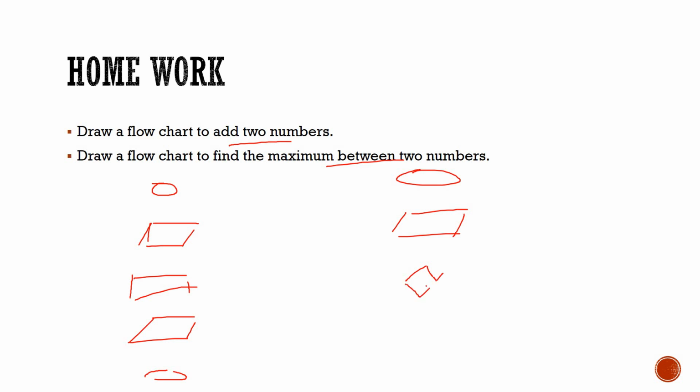Okay, if the first number is less than the second number, then we print that the second one is greater, and if the first number is greater, then we print that the first number is greater. And for printing out, which depiction do we use? The parallelogram, because we know that for input output we use a parallelogram. After this we have to end.